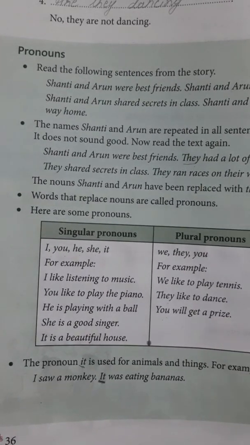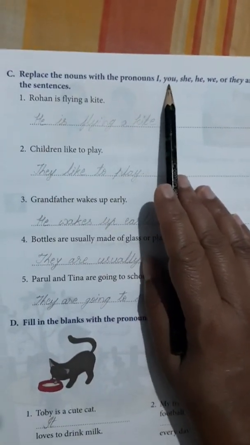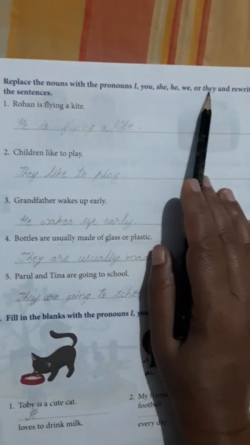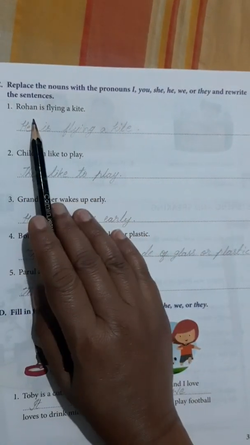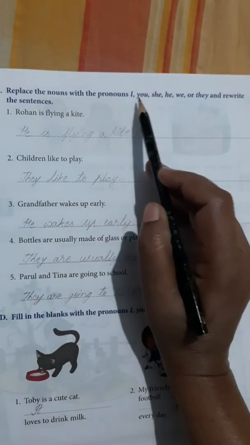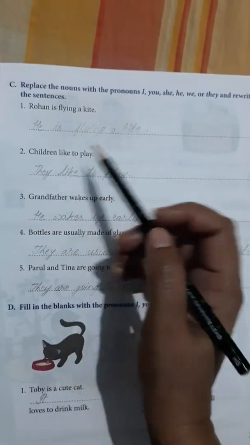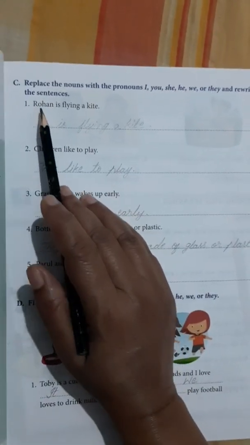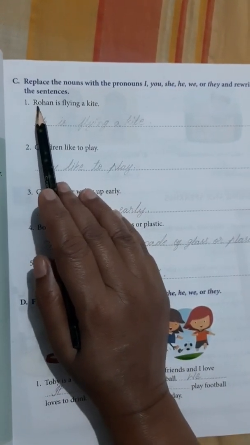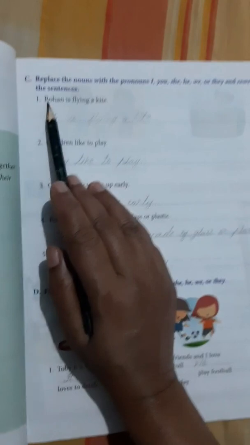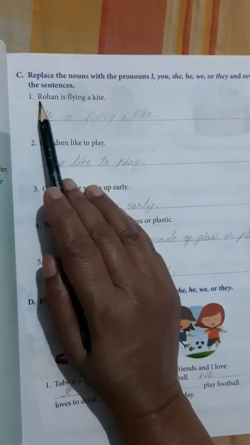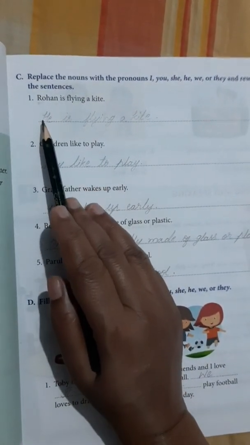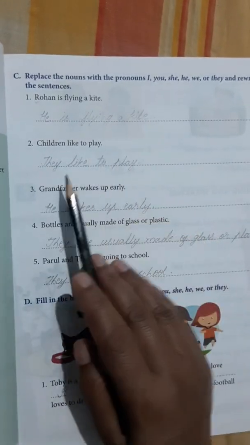Monkey. Okay. Now, replace the noun with the pronoun I, you, she, he, we or they and rewrite the sentences. You have to now use these pronouns and rewrite the sentences. Rohan is flying a kite. Instead of Rohan, what we are going to write? He. Rohan is a noun, no? So, we are going to replace Rohan with he. He is flying a kite.